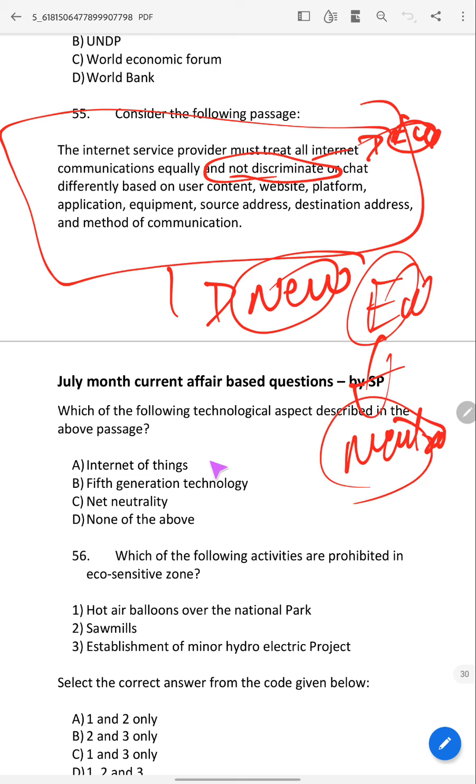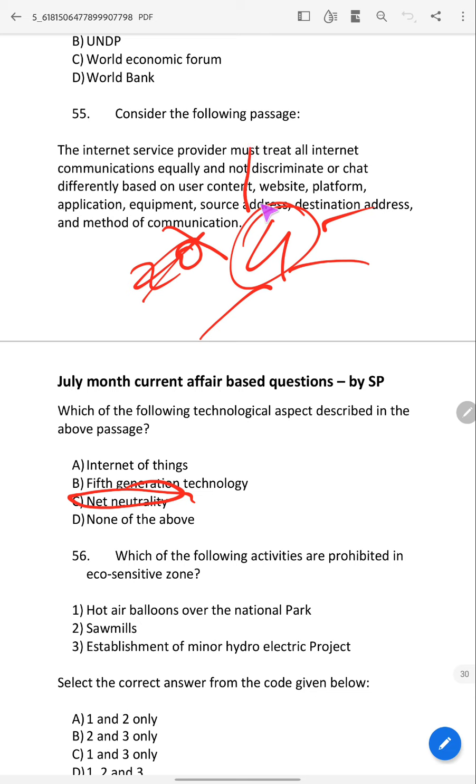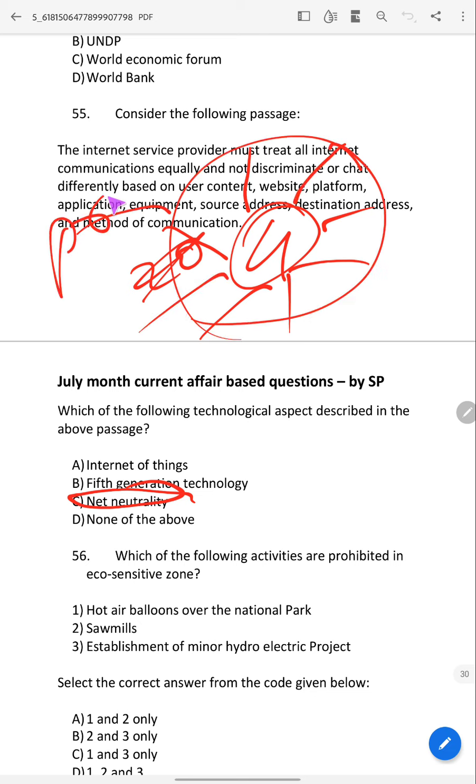So what is the answer here? The answer is net neutrality. It is talking about net neutrality. It is very much in the news. It was in the news for the last 4 years, but still UPSC has not asked about this in prelims. So it may ask this year. We cannot give a guarantee, but it may ask.